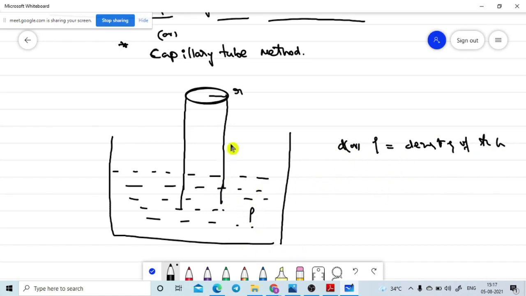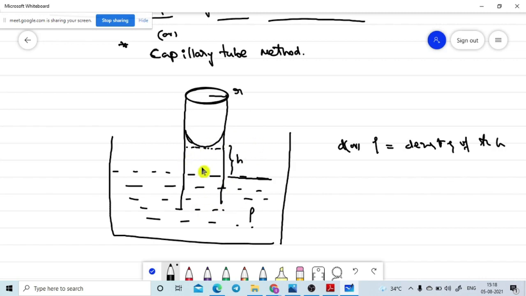Due to the capillarity property, some of the liquid is raised into the capillary tube. This is the meniscus of the liquid due to the rise. The height of the liquid we need to take from the bottom of the meniscus. That is the height of the liquid level in the vessel, and this is the height of the liquid level in the capillary tube. Based on this, we are going to find out the surface tension of the liquid.